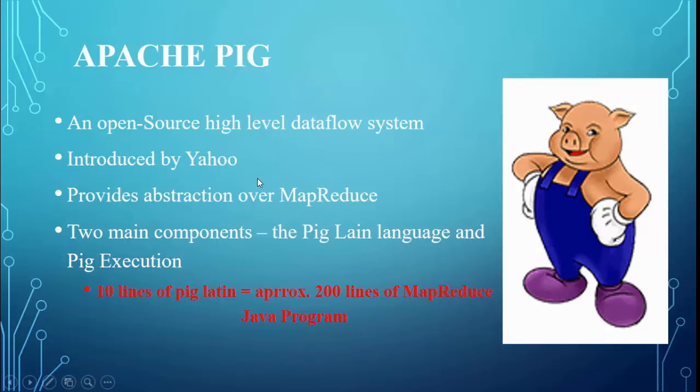So again, we can say that it is a high level data flow system. Apache Pig is running over the Hadoop framework. So Hadoop is the base for all these types of technologies and techniques. But when we are talking about Apache Pig, yes, it runs just above the Hadoop framework.